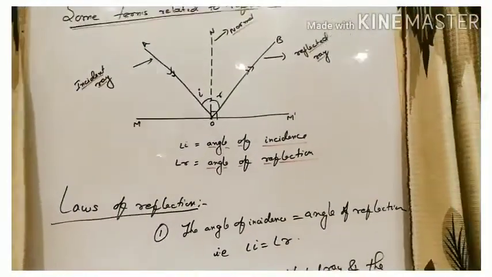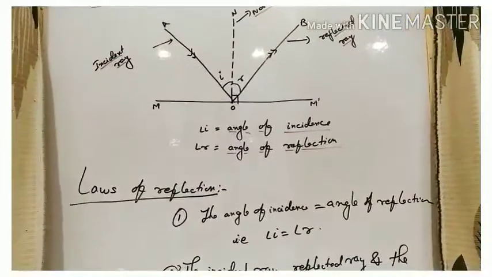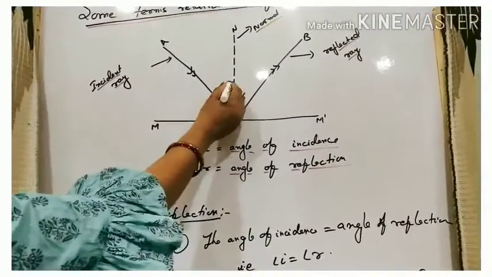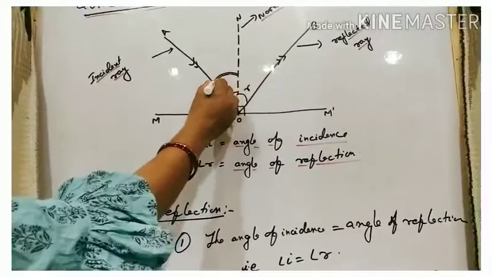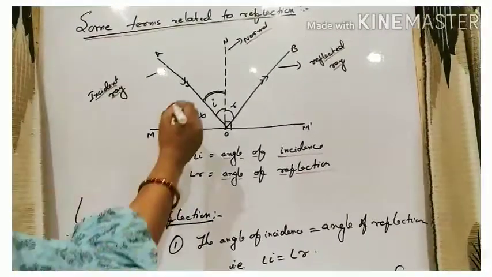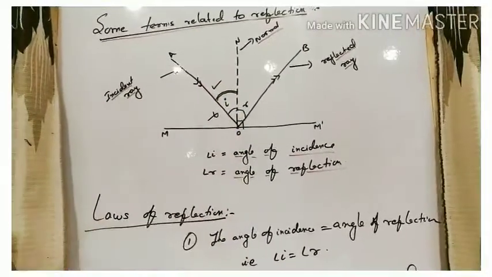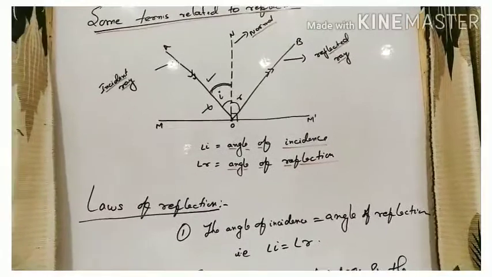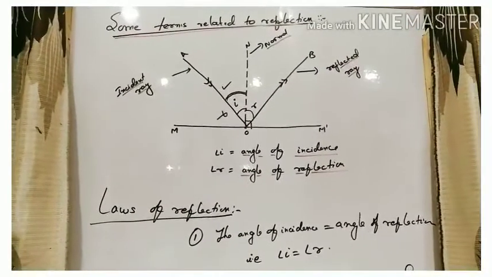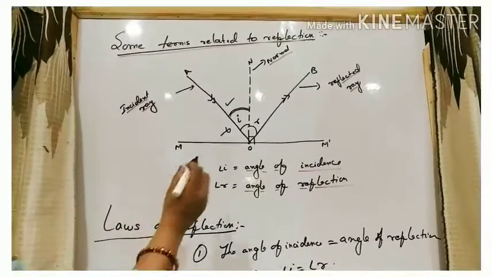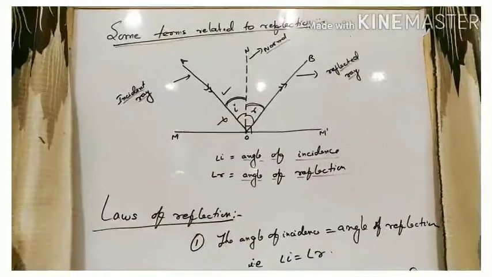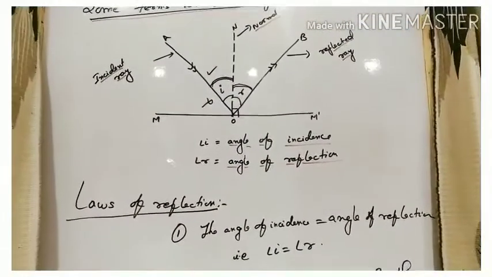Next, angle of incidence. Angle of incidence, denoted I, is the angle between the normal and the incident ray, this angle. Don't write this other angle; many students used to write this. So the angle between the normal and the incident ray is called the angle of incidence. Angle of reflection, denoted R: the angle between the normal and the reflected ray, this angle, is called the angle of reflection.